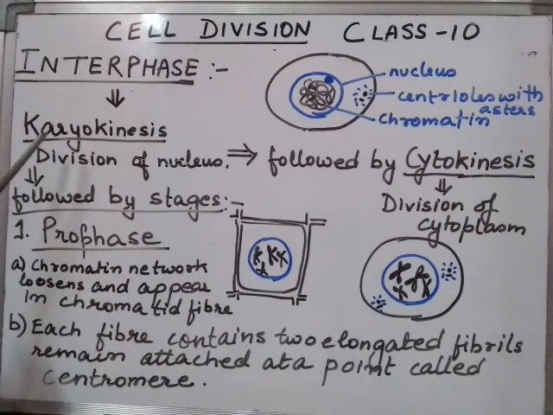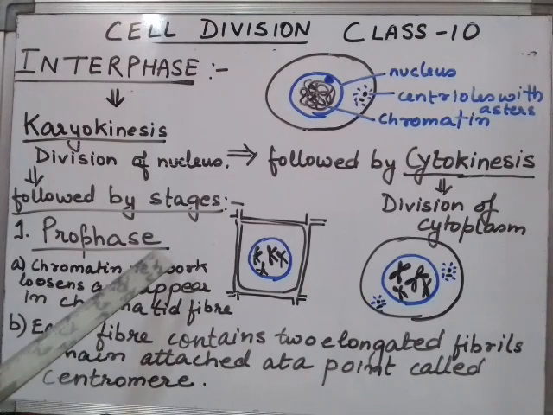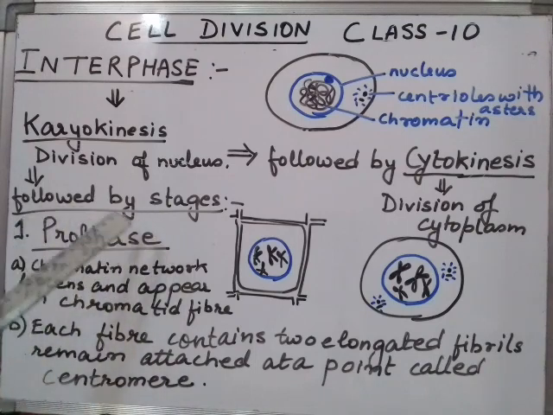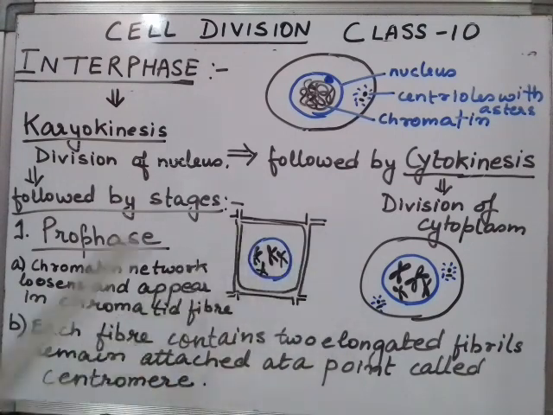So we have to undergo the stages of karyokinesis under mitosis. Karyokinesis, that is division of the nucleus, starts with the very first stage called prophase. Now prophase is a very important phase in terms of division, and we need to understand it with the diagram.